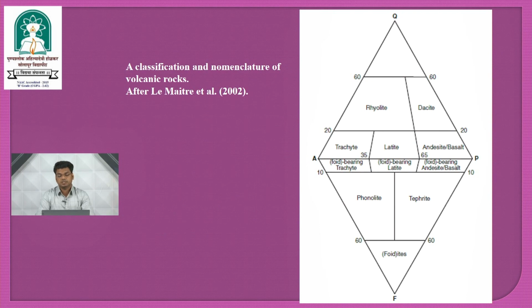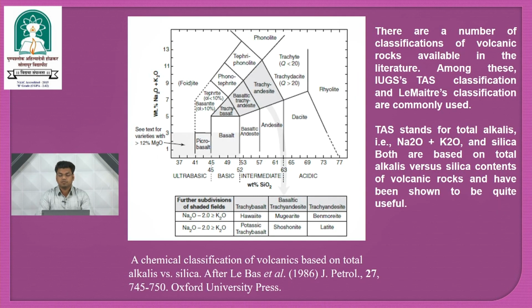This field is for volcanic igneous rock of IUGS classification, but this field is not so widely used for the classification of extrusive igneous rock. There are a number of classifications of igneous rock available in the literature. Among these, IUGS TAS classification and Le Maitre classification are commonly used.